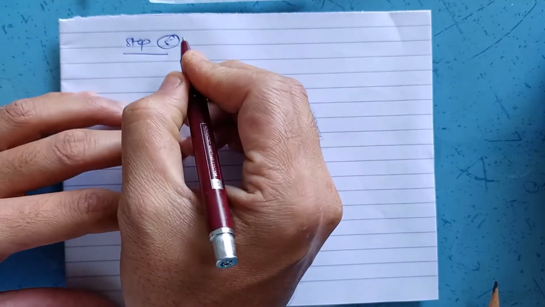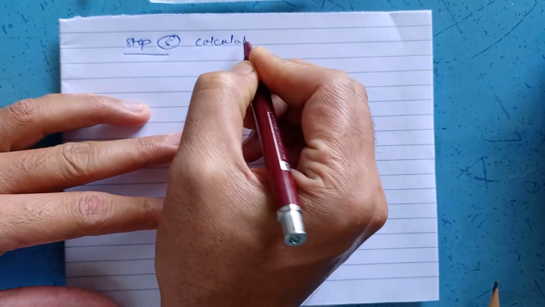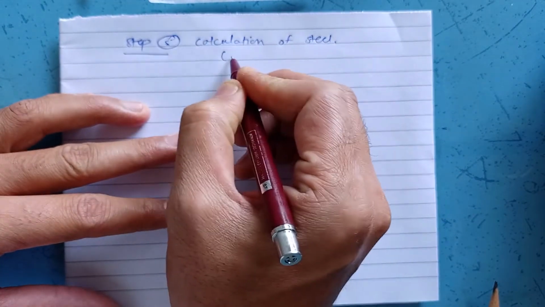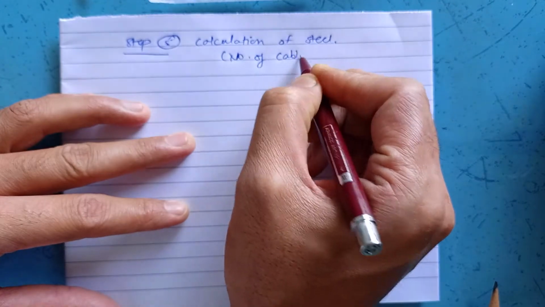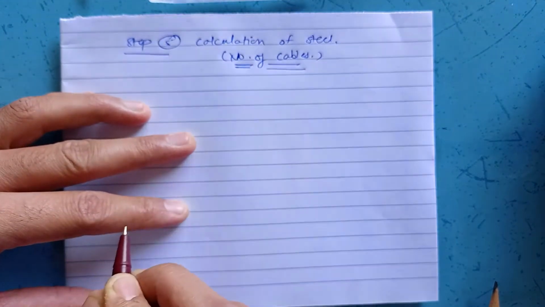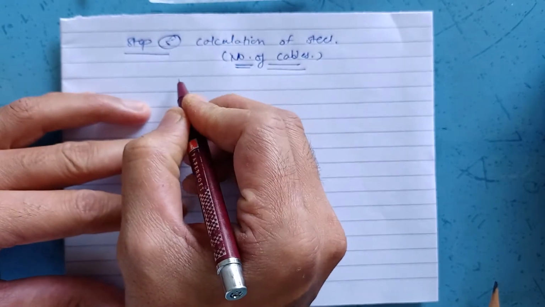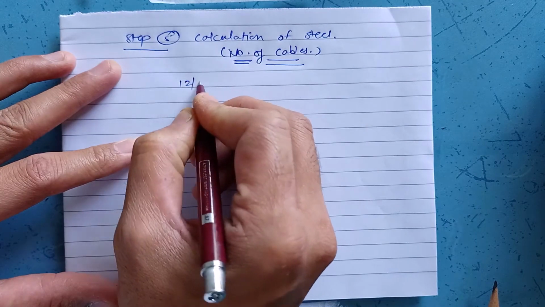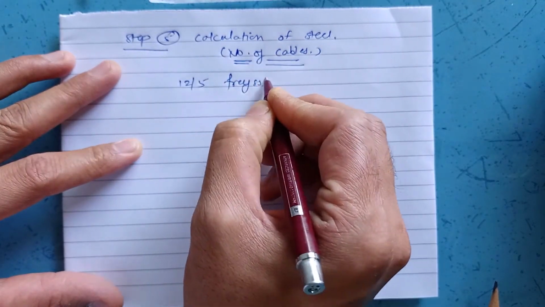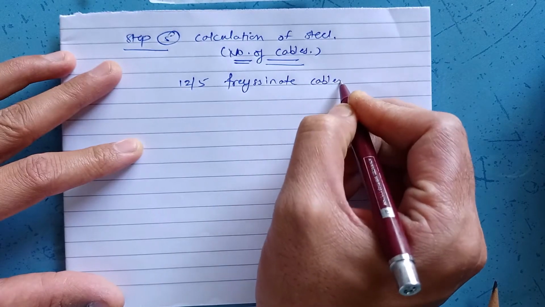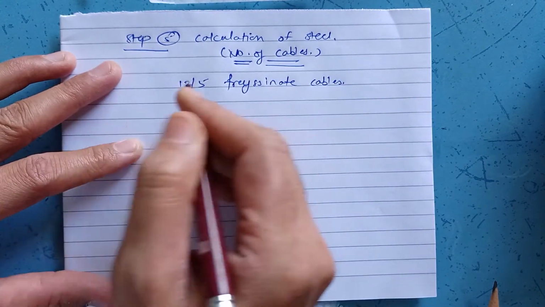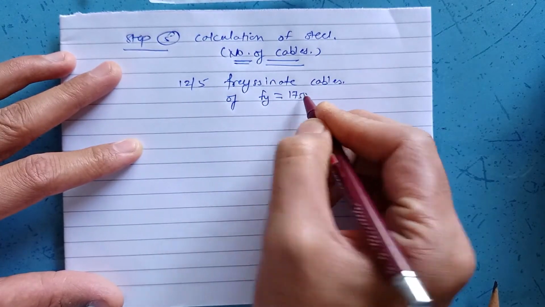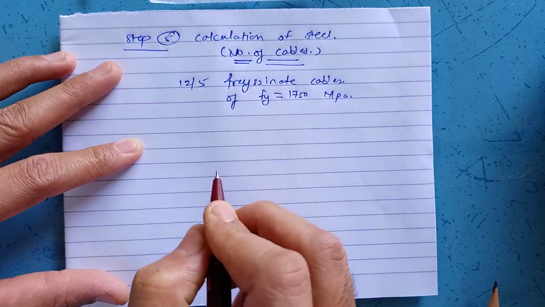Now step number 5 is calculation of steel. Calculation of steel is nothing but we are supposed to determine the number of cables that are required. Now you can revise through the question, and it was given that 12/5 Freyssinet cables of Fy 1750 to be used.